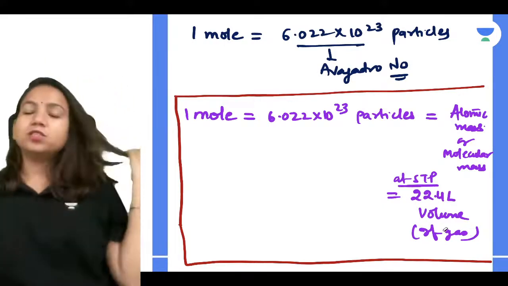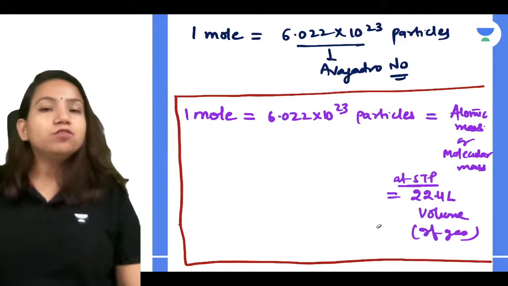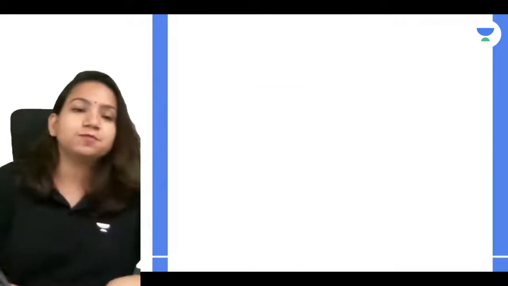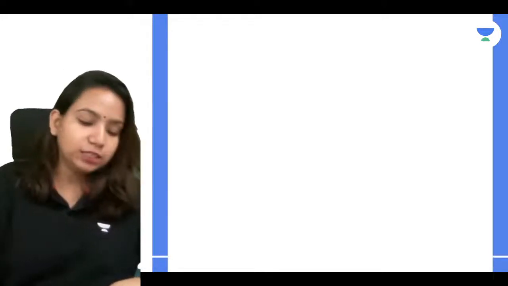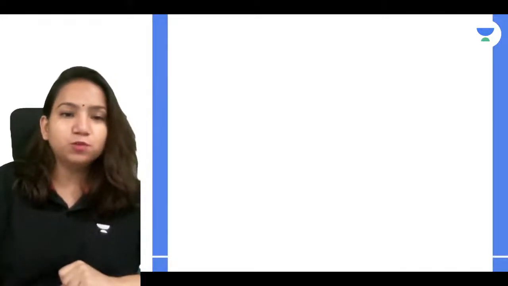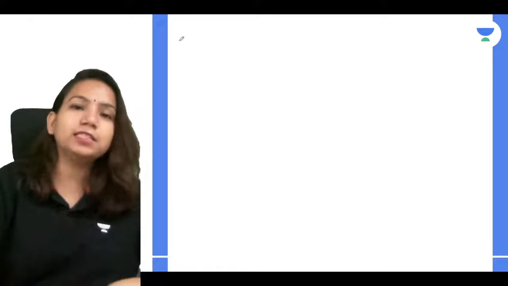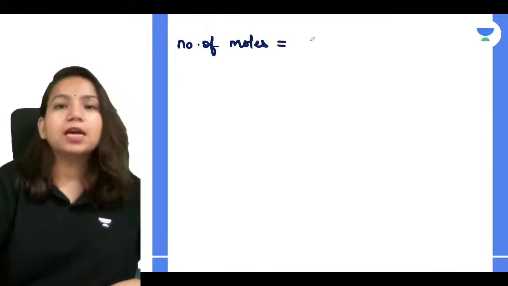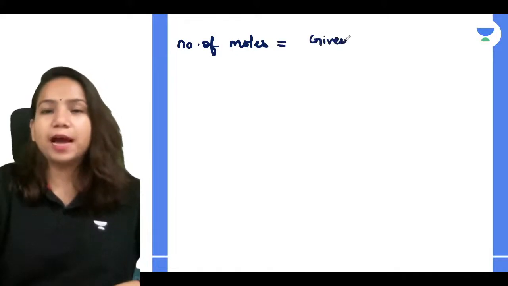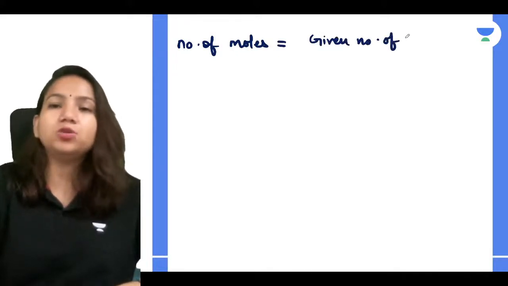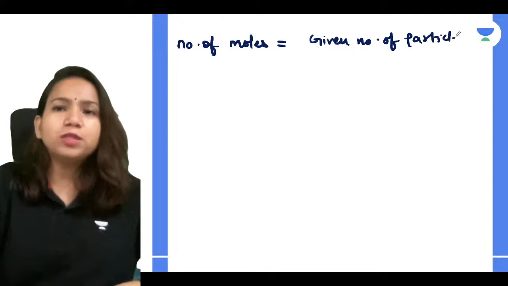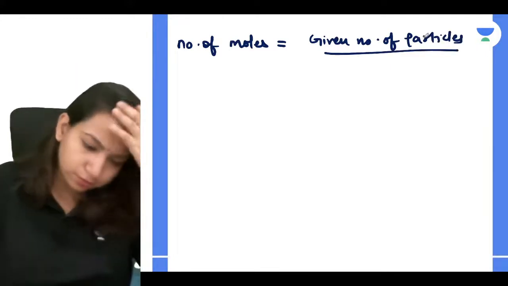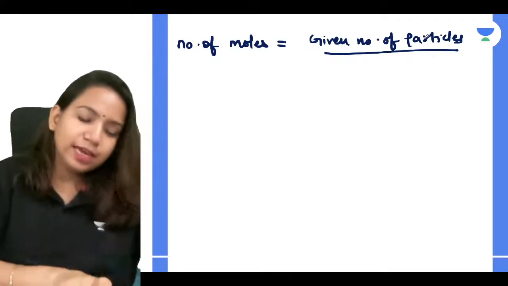So if gas, this is what we can relate, and because of this only we can get 2 new formulas to calculate number of moles. And what is that? Tell me, guys. Yes, everyone. So another formula to calculate number of moles is given number of particles divided by Avogadro number. Because you know that in 1 mole there are 6.022 into 10 to the power 23.